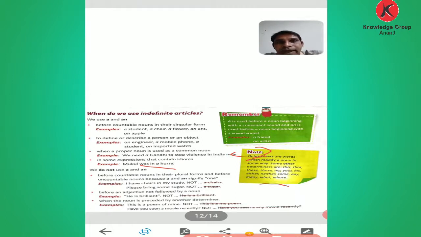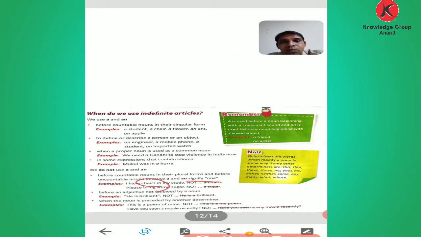Now see where we do not put articles a and an. We do not put them before countable nouns in their plural forms. If the singular form is given, we can put a or an, but if the plural form of that noun is given, we cannot, because they do not signify one category. I have chairs.